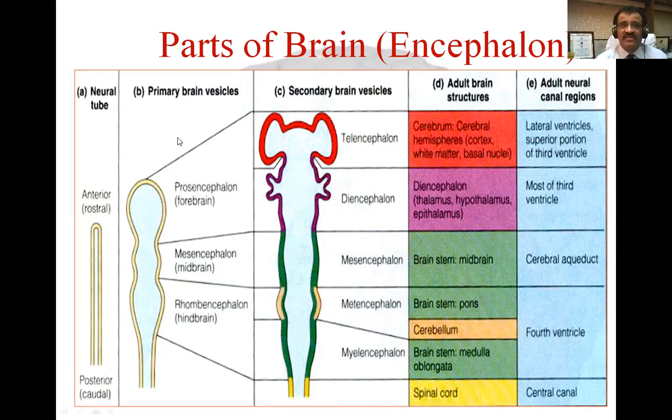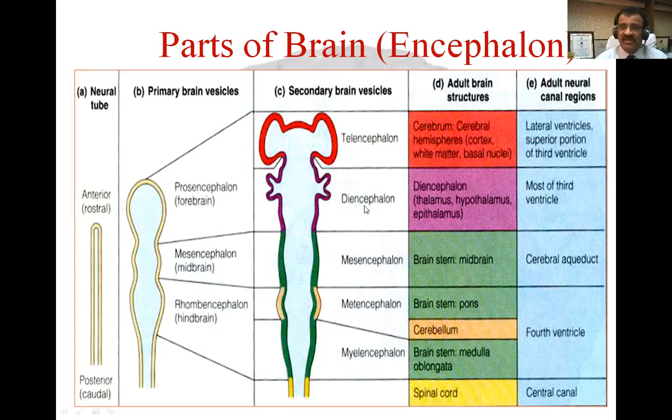After the primary brain vesicles, secondary brain vesicles get formed, and by this time, most of the outline of the brain is decided. Here you can see the forebrain is further divided into telencephalon and diencephalon, whereas the midbrain remains the same as mesencephalon. And rhombencephalon also gets divided into two parts, that is metencephalon and myelencephalon.